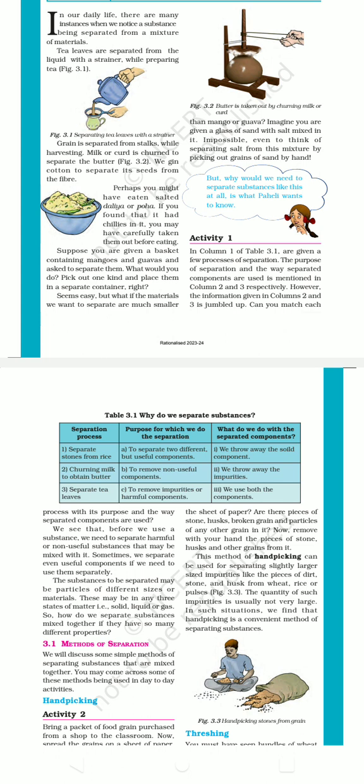Guys, the next part asks: what do we do with the separated components? The options are: we throw away the impurities, or we use both the components. Guys, the answer is the third, we use both the components, because with the help of churning milk we obtain butter also, and the milk that remains is called buttermilk, and we can use it.